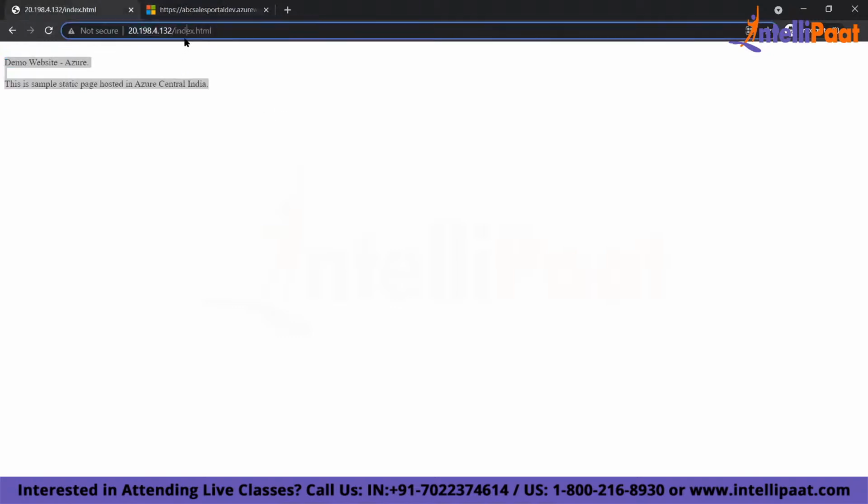So this is my IaaS. It runs from the VM, and this is my PaaS. It runs from my platform as a service. You can change this to your own domain name also. That is called a custom domain, which we will discuss later.